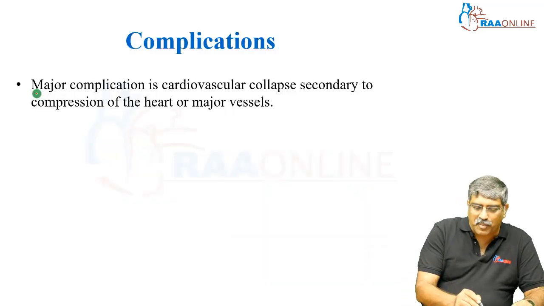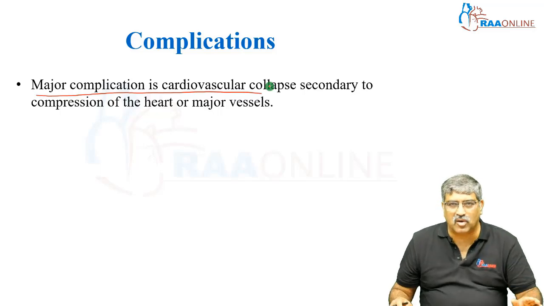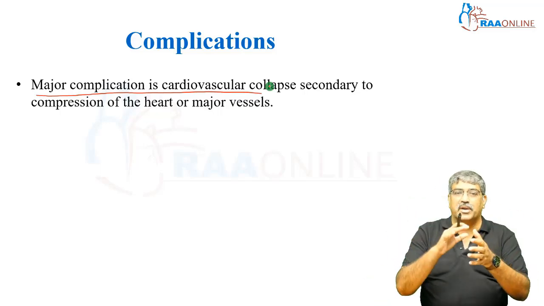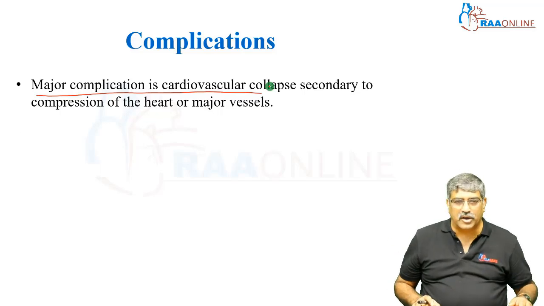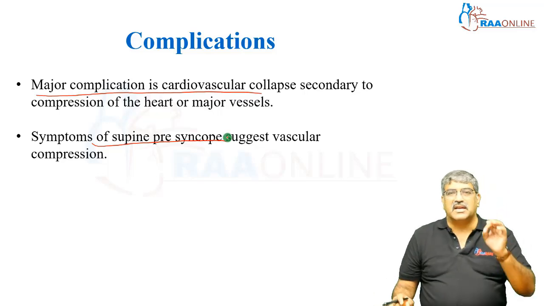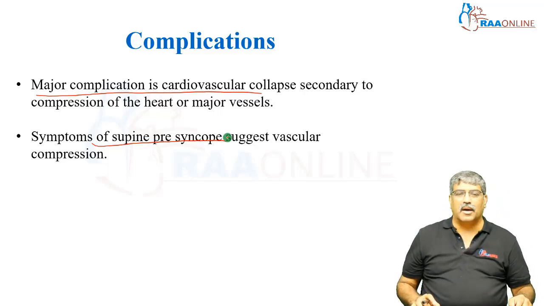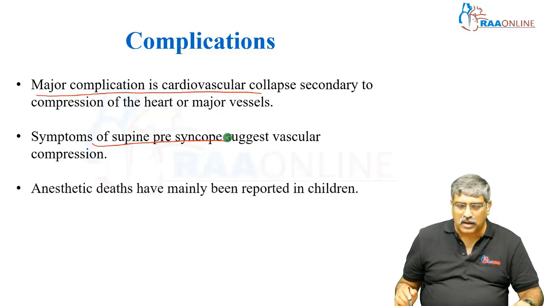Coming to complications of mediastinal mass, the major complication is cardiovascular collapse, secondary to the compression of the heart or major vessels like pulmonary artery and aorta. Symptoms of supine presyncope suggest vascular compression. The patient will have syncope on lying down.